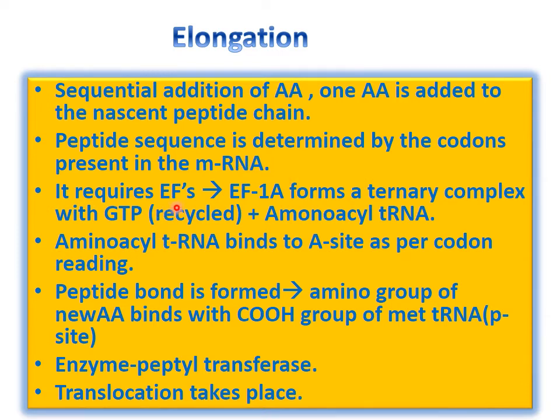Then it requires elongation factors. In initiation there were initiation factors. Now in elongation there are elongation factors. So elongation factors form a ternary complex with GTP and aminoacyl transfer RNA. Now this aminoacyl transfer RNA binds to the A site as per codon reading.